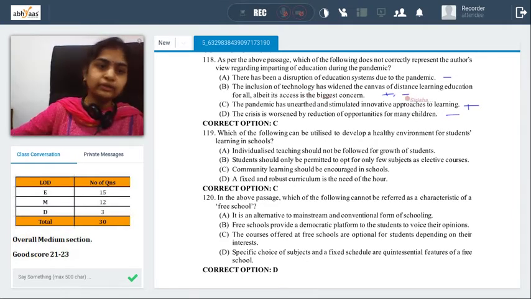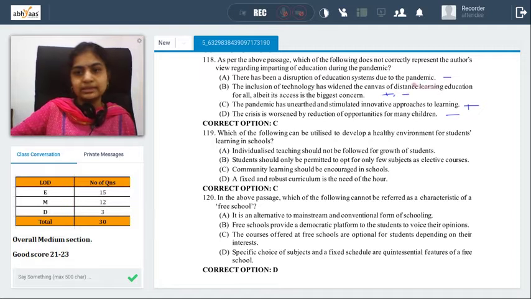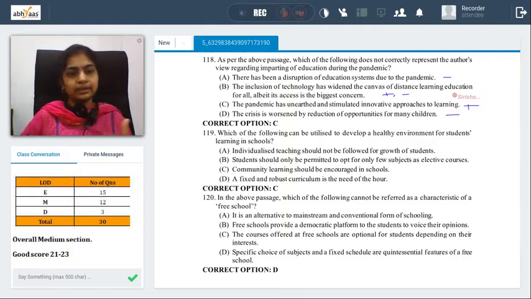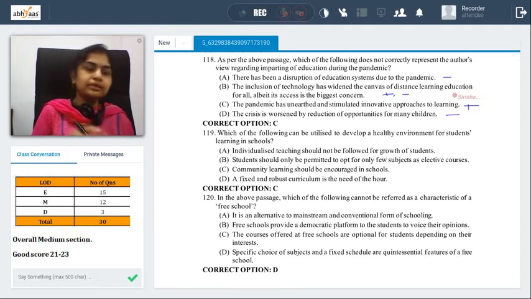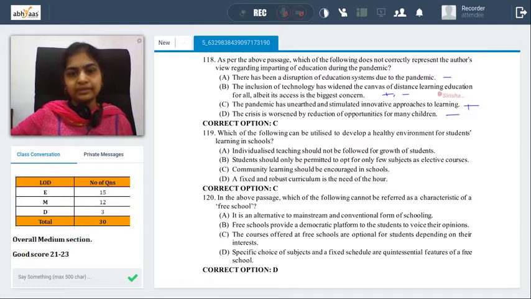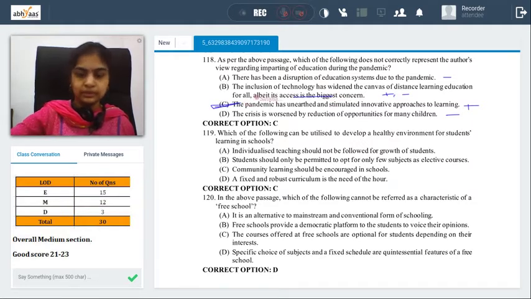The author's point of view, if you look at the options carefully and you understand my plus and minus there, as far as the pandemic and education system is concerned, the author is clear that poor children suffered a lot. Rich probably benefited, but the poor children suffered a lot, and education system took a toll because of the pandemic. It's very clear from the passage. Now we look at the options also. Definitely A, B, and D, A and D are definitely problems with the pandemic. B, there's the concern which is including the poor people. So C is the best possible answer for us in this particular question.